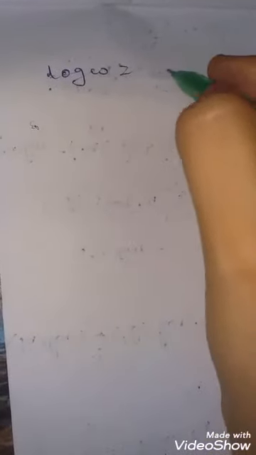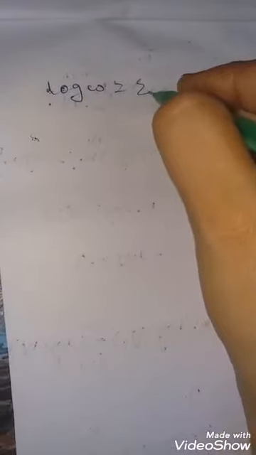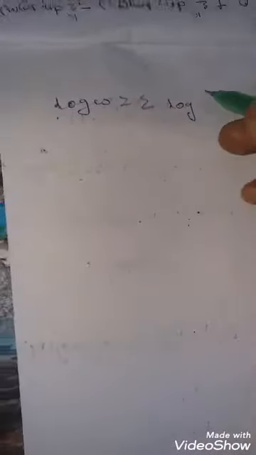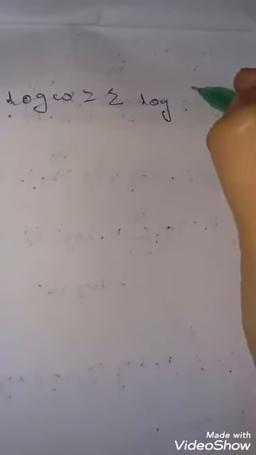Now to get the equation for Bose-Einstein stats, we can take log on both sides. Log W is equal to sigma, since we used pi before, that's why we are using sigma here, of log Ni plus Gi factorial minus log Ni factorial minus log Gi factorial.